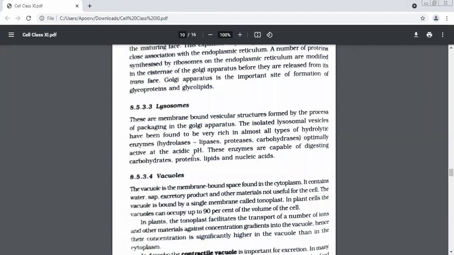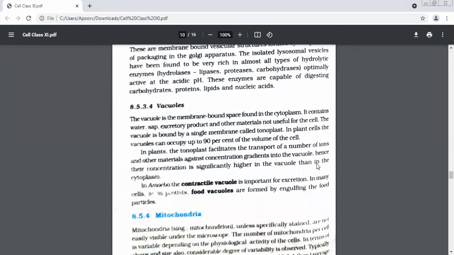Acidic pH. So these enzymes are capable of digesting everything: carbohydrate, protein, lipid, nucleic acid. Whatever they find, they can eat and digest, because of the presence of which enzymes? Again, I want you to revise this word. Digesting enzymes are known as hydrolytic enzymes. We have talked about three main hydrolytic enzymes: lipases, proteases and carbohydrases.